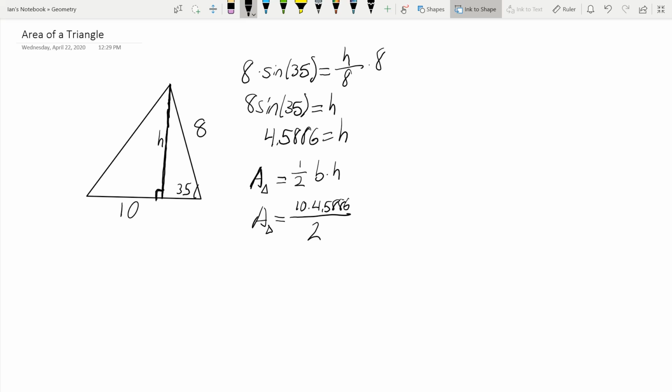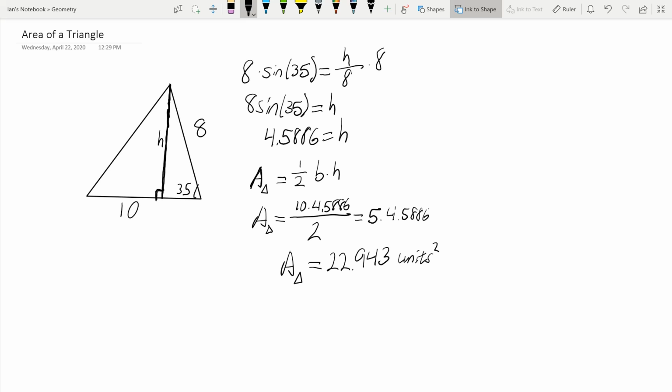We can simplify this a little bit. 10 divided by 2 is 5, so it's really 5 times 4.5886, which will get us 22.943. So the area of this triangle is equal to 22.943 square units, or units squared.